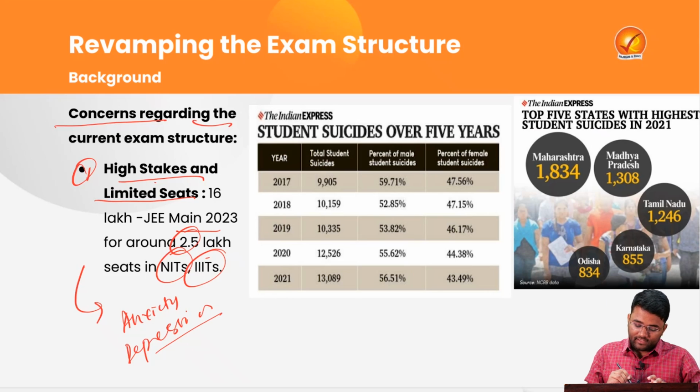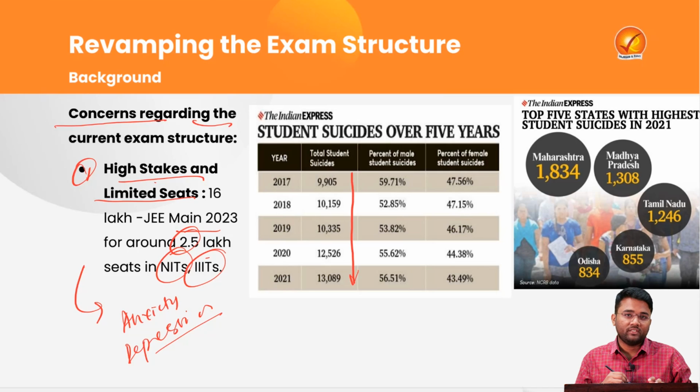As per NCRB data, there has been a persistent increase in the number of suicides committed by students year on year. There has been an increase from 2017 to 2021, which is an alarming situation for the governments and for the students also, that they are taking their lives for an exam where the stakes were already high and where there were already very limited seats. Some of the states where a high number of suicides were reported are Maharashtra, Madhya Pradesh and Tamil Nadu, among others.